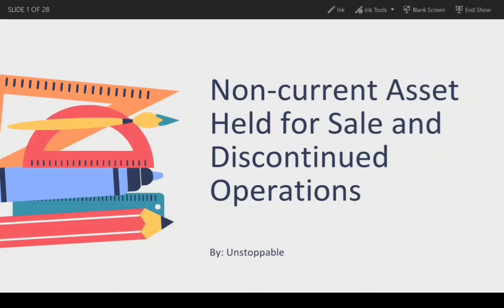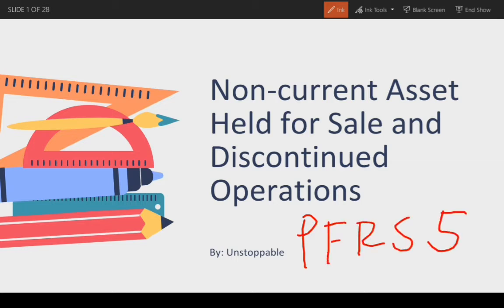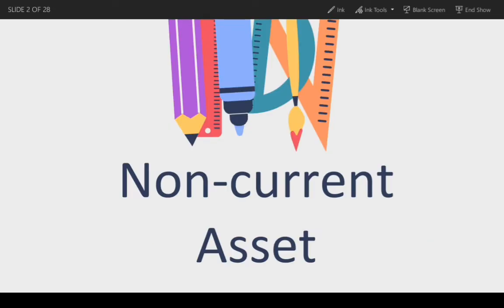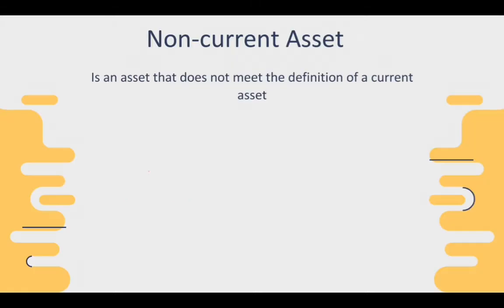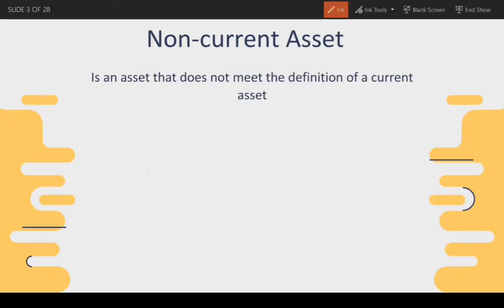Good day! Our topic for today is non-current asset held for sale and discontinued operation. So, ang related standard ay PFRS 5, non-current asset held for sale and discontinued operation. So, first, let us define what is non-current asset before we move on to the definition of non-current asset held for sale. So, non-current asset is an asset that does not meet the definition of a current asset.